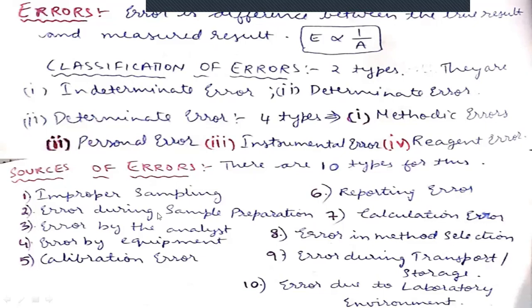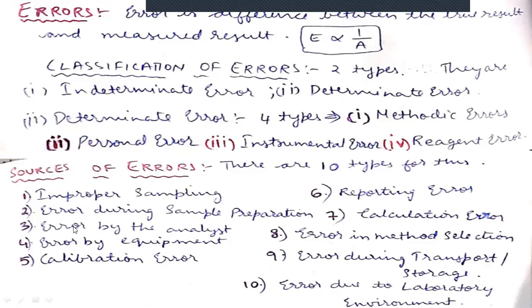For example, potassium permanganate solution has to be heated up to 70 degrees centigrade when it is standardized. But many students are not following that. They heat slightly at 30 or 40 degrees, simply add the indicator and do the titration. So definitely they will get errors.